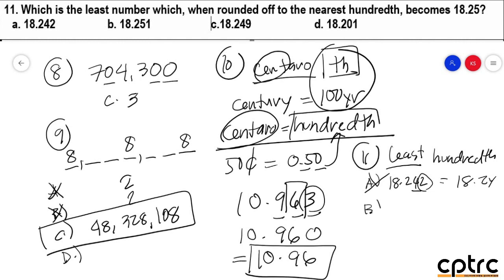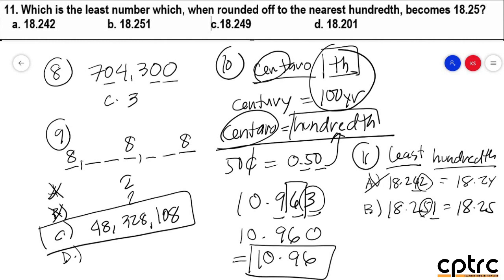How about letter B? So, letter B po is 18 and 251 thousandths. O, sinong hundredths place niya? Actor niya, si 5. Sinong supporting actor? Si 1. Round up, round down. That is less than 5. So, round down tayo. So, magiging equal to 18 and 25.